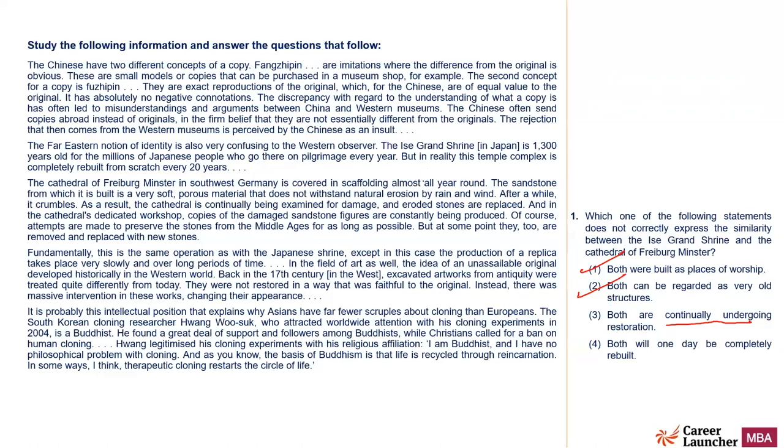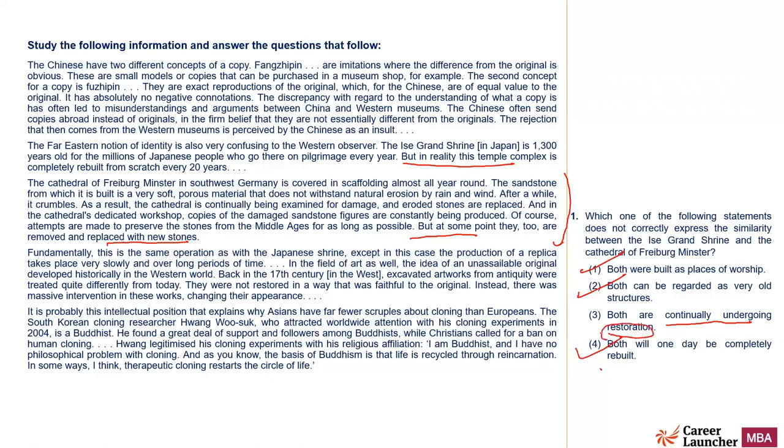So what is being talked about is that Grandstein is rebuilt every 20 years, and at Freiburg Minster, they also do complete year-round work, and damaged parts are removed. But at some point, it says that every part will be removed and replaced with new. So option four is mentioned. Both are continually undergoing restoration?